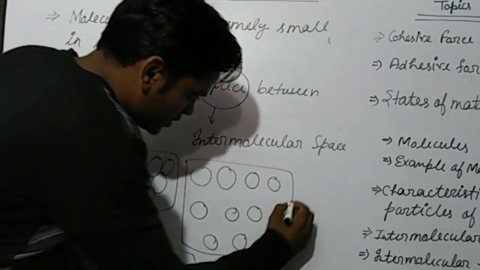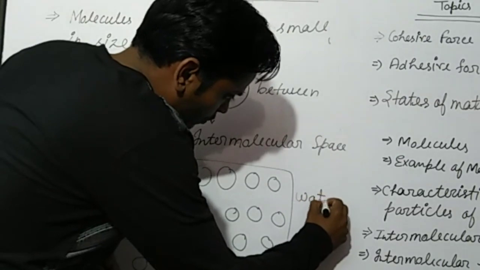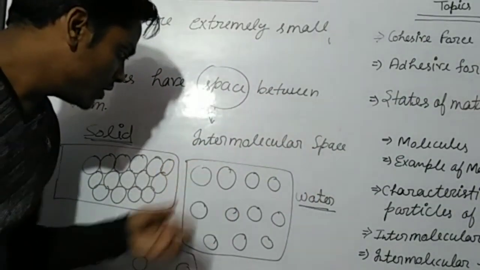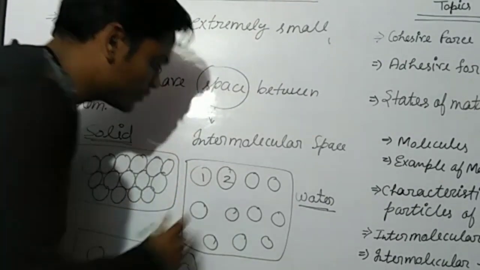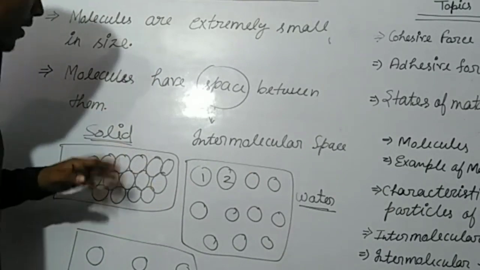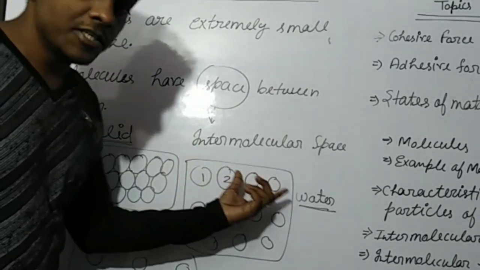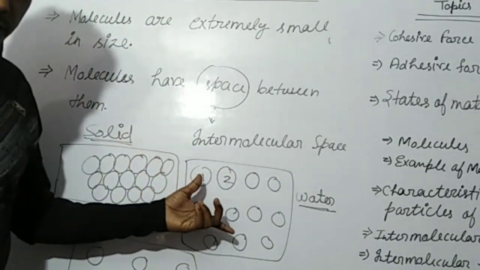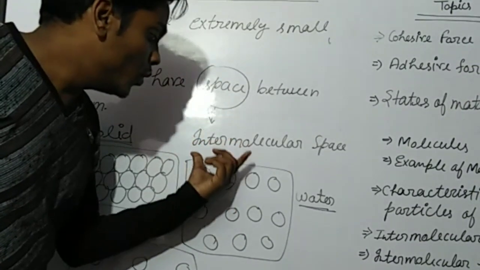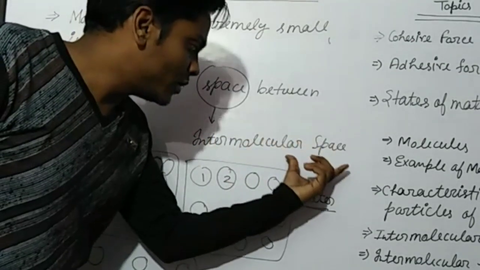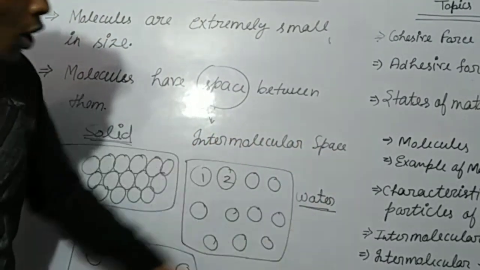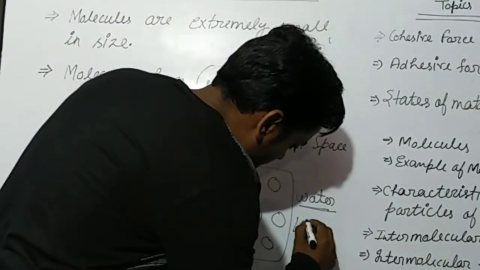And this is the molecular structure of water. Now observe these two molecules. There is more intermolecular space than in the solid. There is more intermolecular space than in solid, in water or liquid.